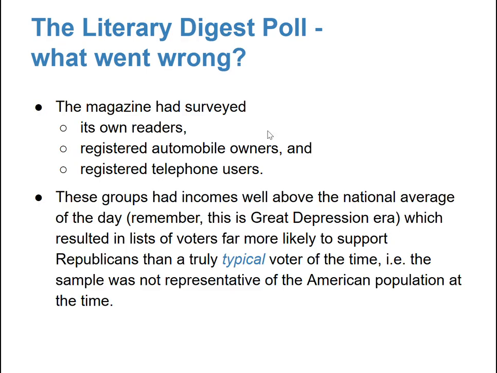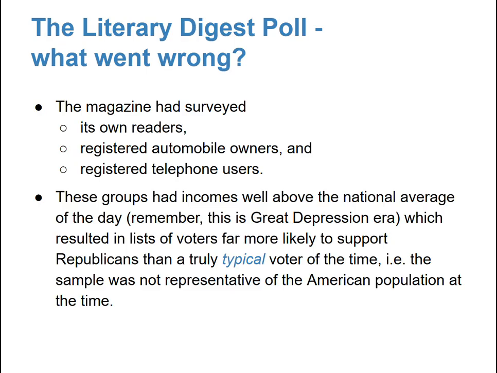This is the Great Depression, as we said. So this means that the people that we surveyed for this poll tended to make more money. They are not particularly reflective of the average American at the time. They've got more money. That means that they might vote differently. So the sample in this case is not representative of the American population because everybody in this sample tends to have more money than what the average American is currently making at the time.